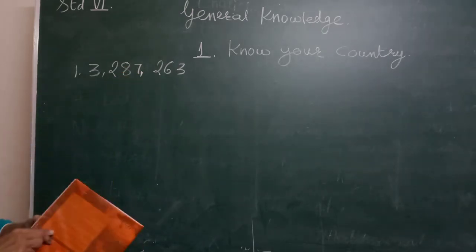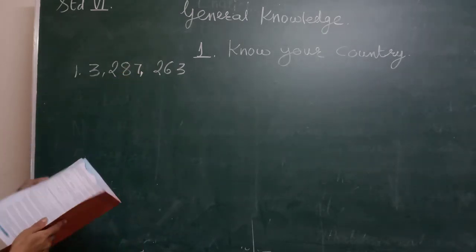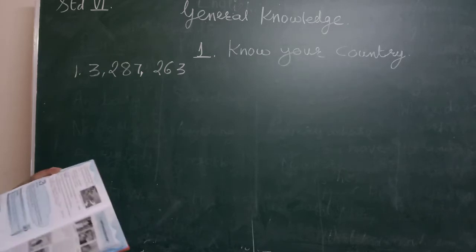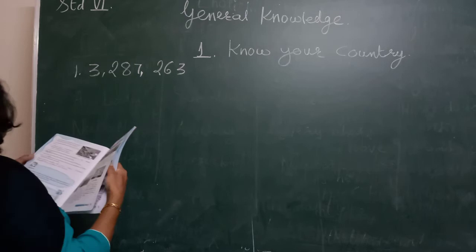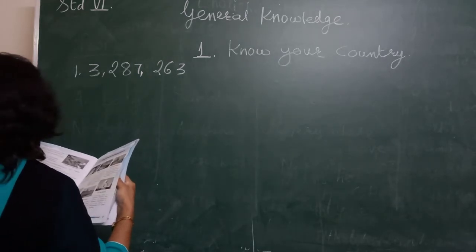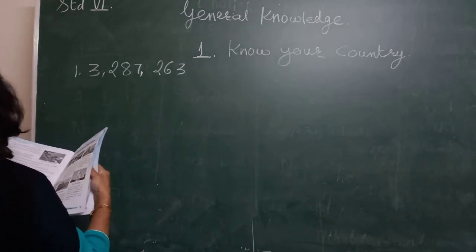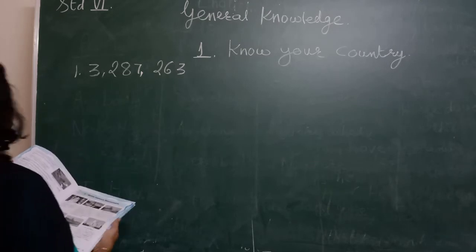Okay, first answer is this, 3 million. That is the first answer.